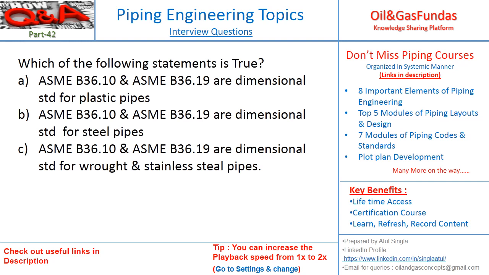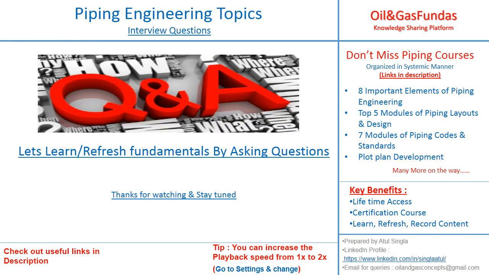The correct answer is C. B36.10 and B36.19 are dimensional standards for wrought and stainless steel. B36.10 is for carbon steel and B36.19 is for stainless steel. So these two standards we can use to get the dimensional details. For example, if you want to check the pipe thickness or schedule number, all the dimensional details are given. All the weights and dimensions we can get from these two standards related to any pipe.